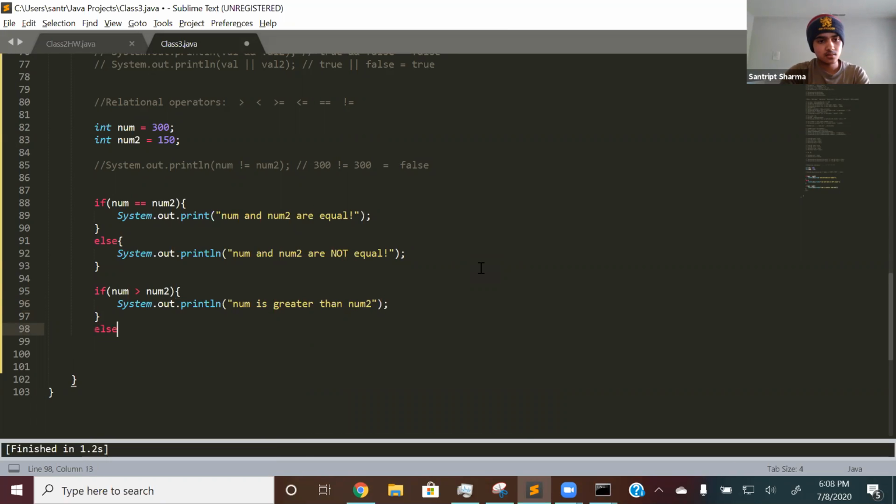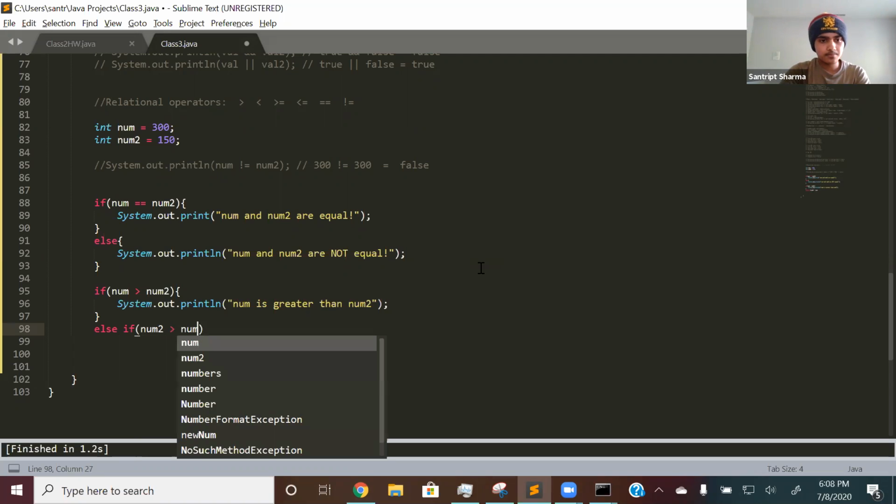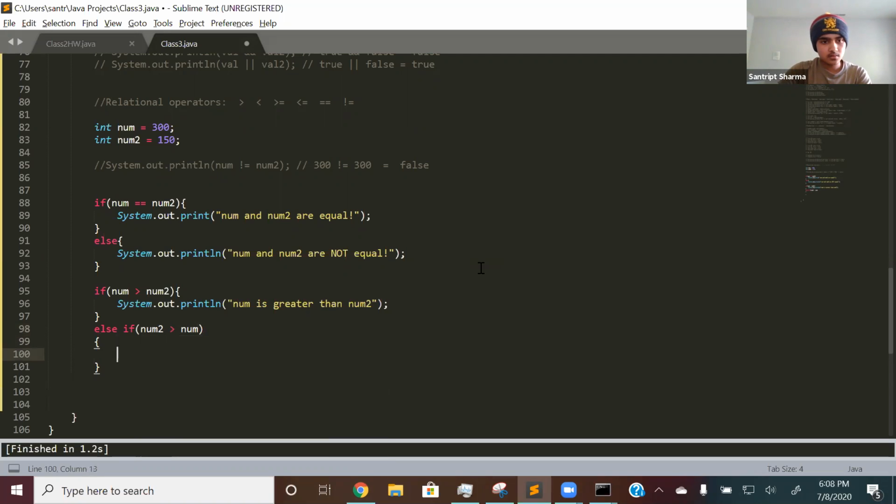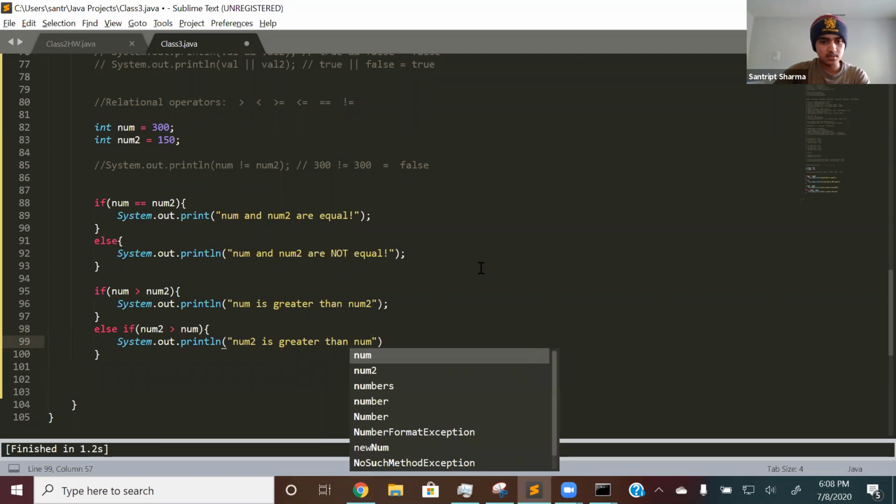Else if num2 is greater than num, and print system.out.println num2 is greater than num.